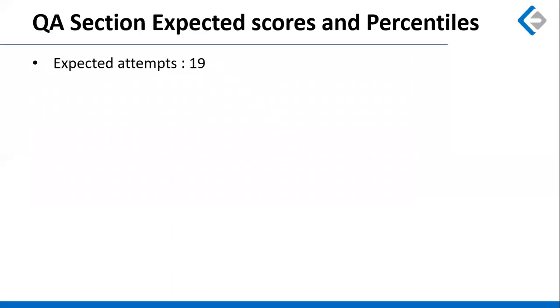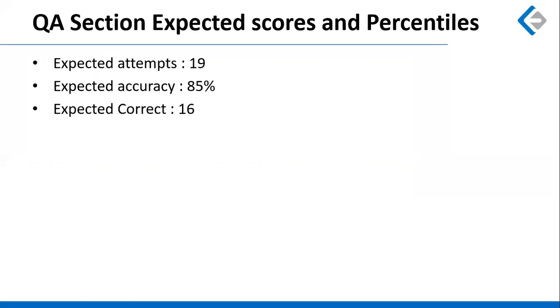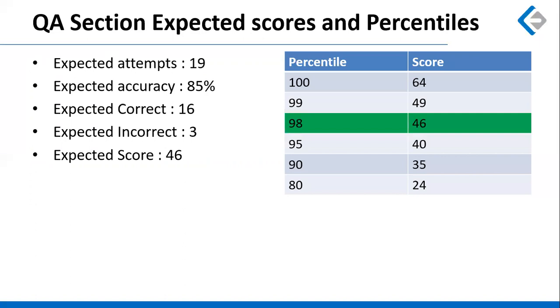Coming to the expected scores in percentiles. So as discussed in the previous slide, we are expecting somewhere around 19 attempts by well-prepared students, and taking 85% accuracy level, we're expecting 16 questions to be attempted correctly, 3 can be done incorrectly, and therefore the net score should be somewhere around 46. This net score of 46 is directly equivalent to 98 percentile. That's the thought process in equating the percentile.